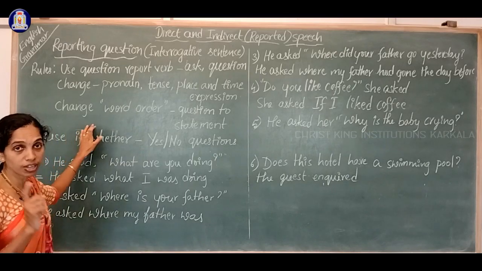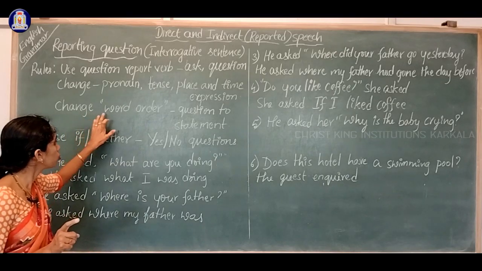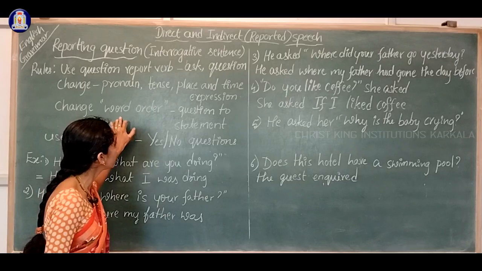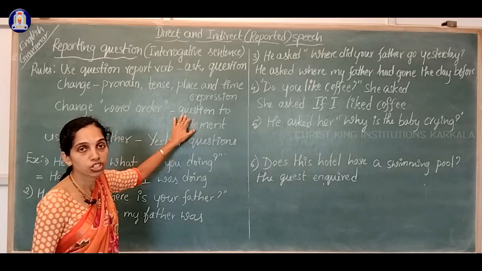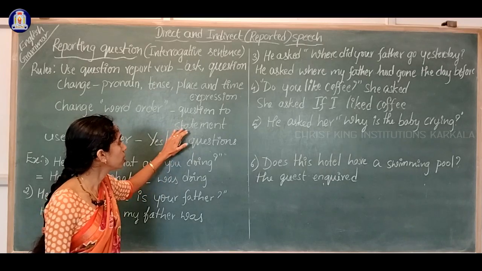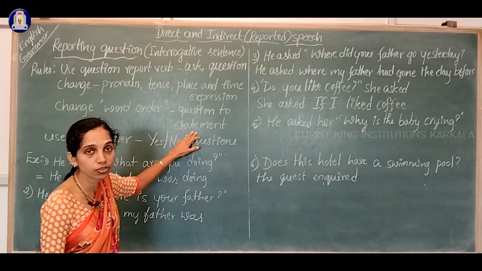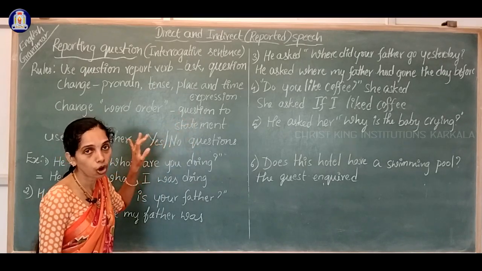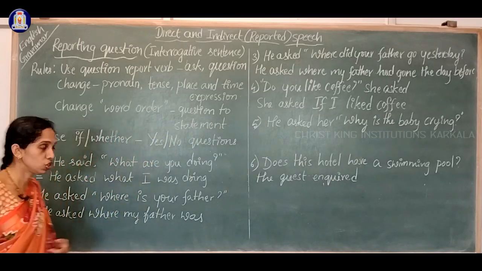And the third and main thing is we have to change the word order, from question word order into statement or declarative sentence word order. So how to change that?